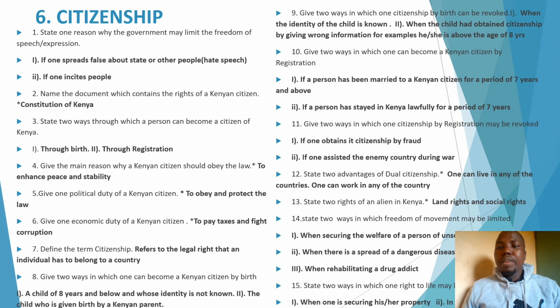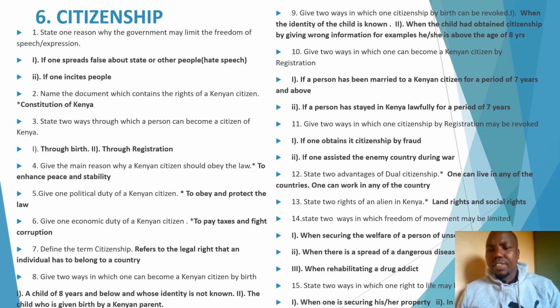Ensure you know about the political duties of a Kenyan citizen, for example, to participate in democratic processes, to obey the laws, to protect the laws. Also know about the social responsibilities of a Kenyan citizen, for example, to promote good morals, and to maintain gender balance or gender sensitivity.